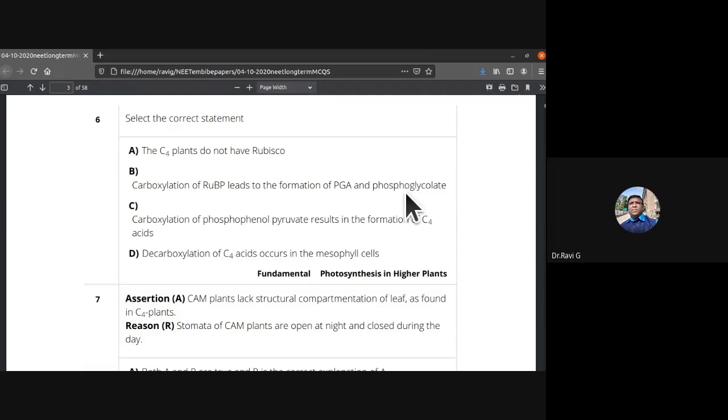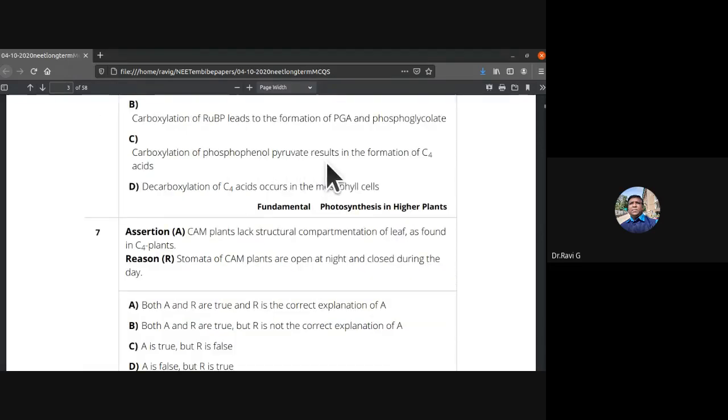Okay, so carboxylation of phosphoenol pyruvate, that is PEP, results in the formation of C4 plants. Okay, so the last one, decarboxylation of C4 acids occurs in the mesophyll cells. So which is the correct statement in this sixth question?